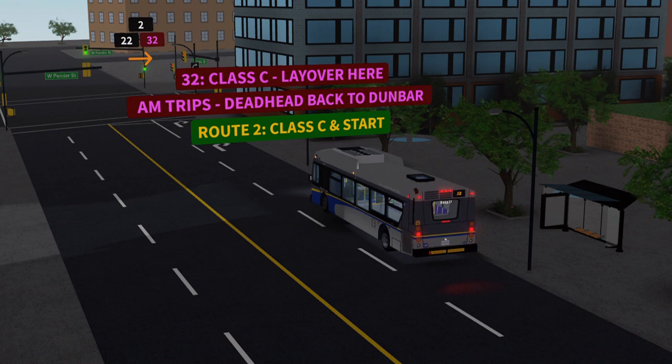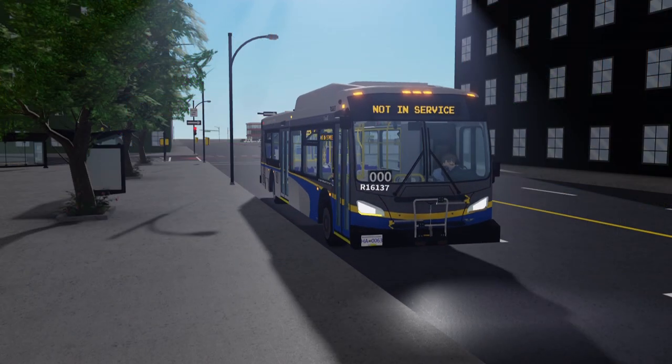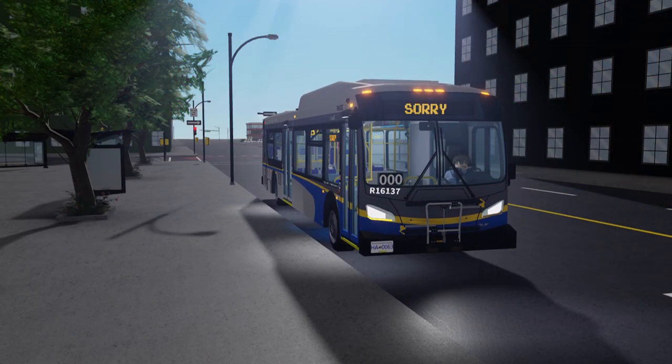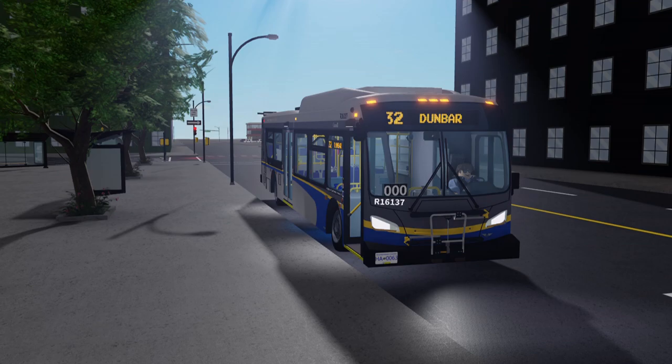When you complete a run on a rush hour route like the 32, you are to deadhead back to where your trip started, then you repeat that same service trip. Signage will remind you whether or not you are to deadhead back to the starting point. After deadheading back, your trip will begin as normal again. Follow the respective layover procedures before you make the same trip once again.